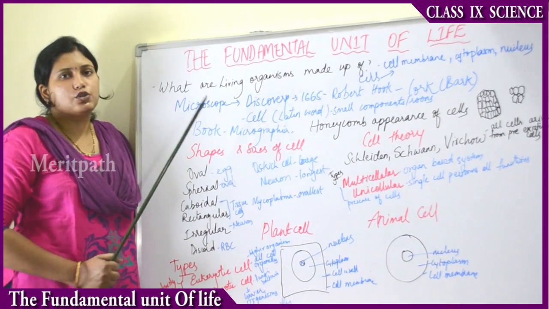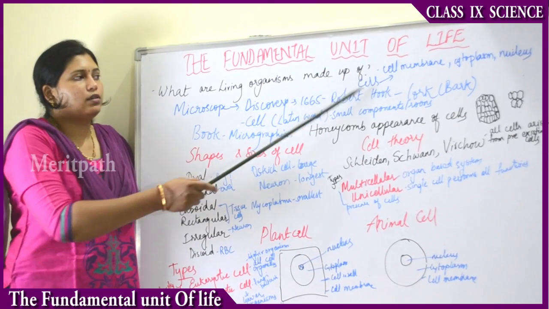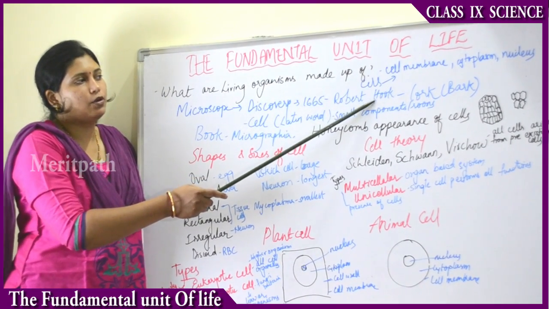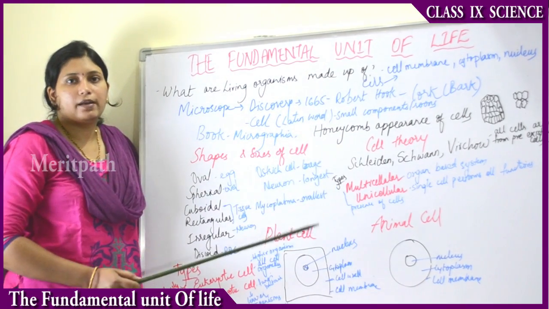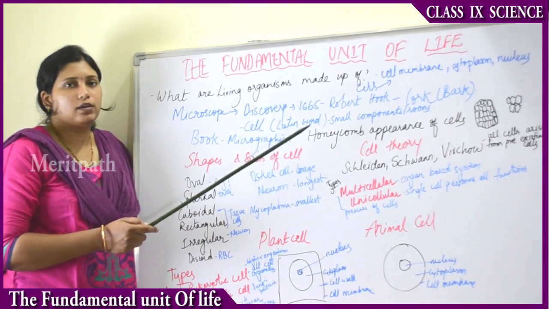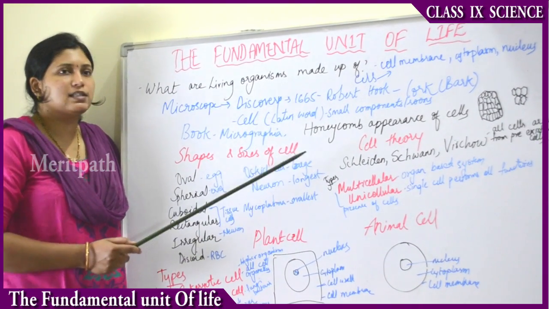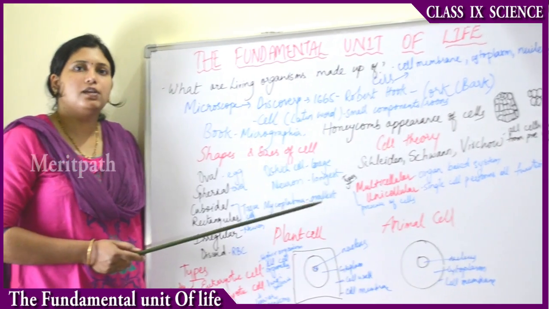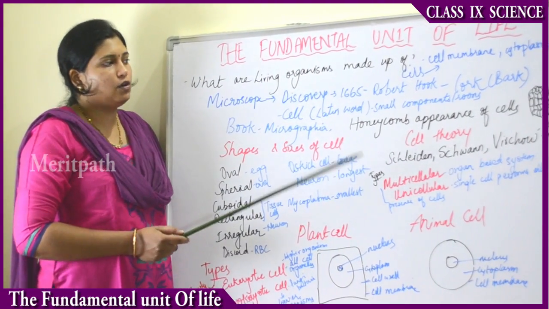So the microscope led to the discovery of a thing called cell. The name of the scientist is Robert Hooke. He observed a section of the cork of the tree, that is bark, under the microscope. He observed that there are some sections or compartment type things, room type things, uniform in shape. So that led to the discovery of a thing called cell.